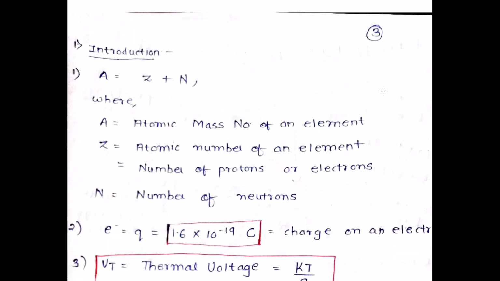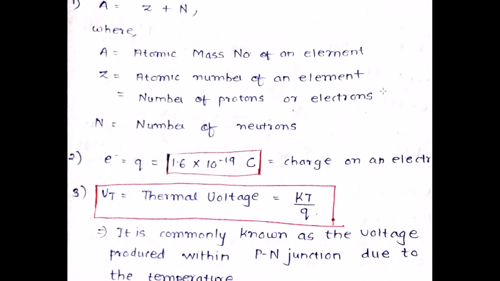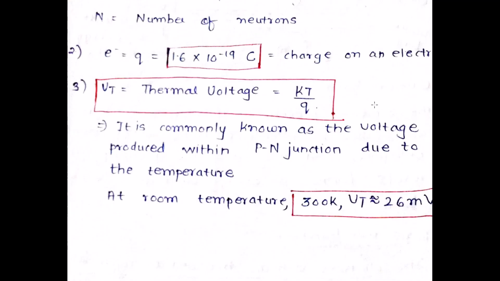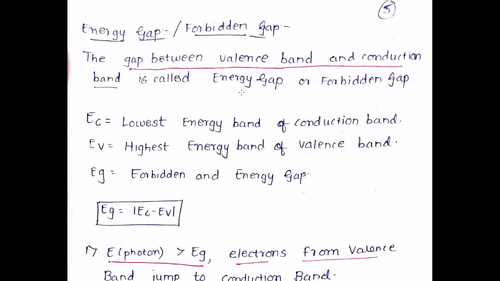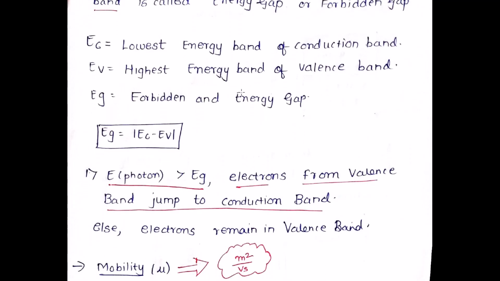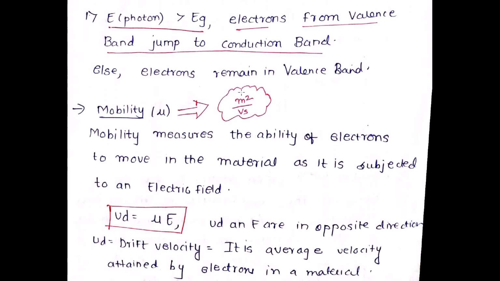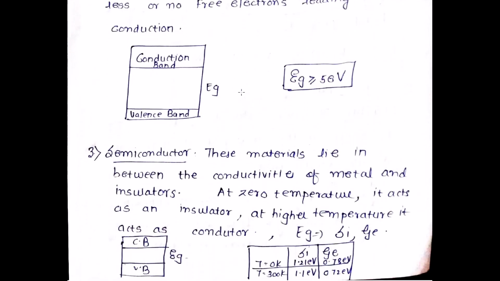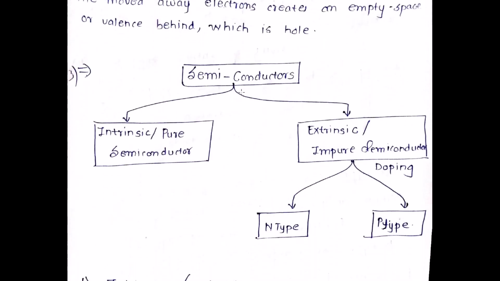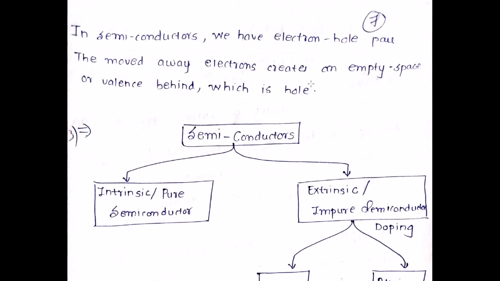I'll just give you a recap. What is the atomic mass number? What is the atomic number? Atomic number is equal to the number of protons and electrons. What is N? The number of neutrons. What is the value of charge? What is the thermal voltage? What is the thermal voltage value at 300 Kelvin? What is the energy band diagram? What is the conduction band? What is the valence band? What is the energy gap? Then you have EC, EV, EG. What do you mean by mobility? What are the different types of materials? What are the energy gap values of these materials? Please know those things very well. What is an electron? What is a hole? Be very clear with this.